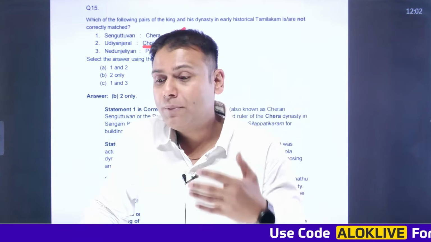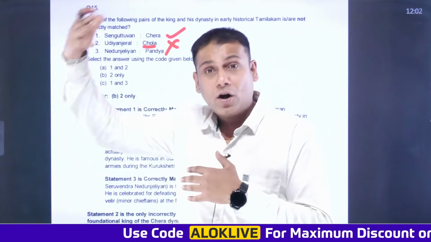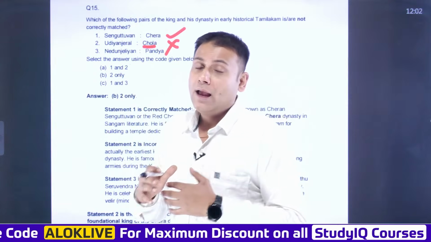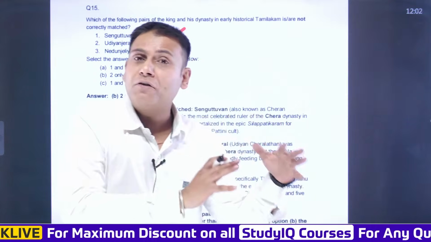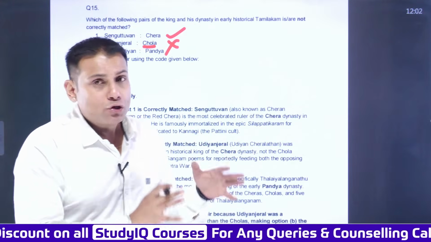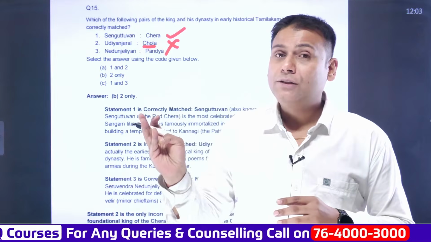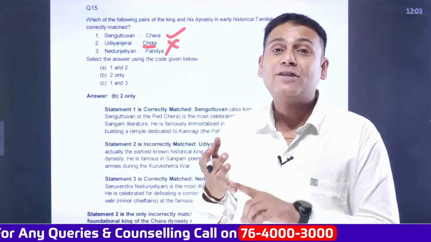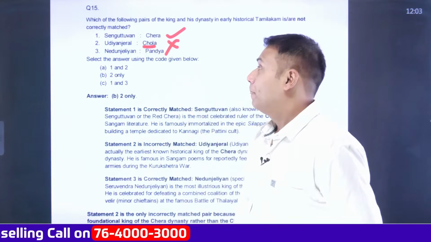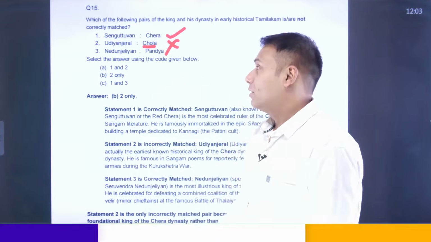Many of the historians do believe that Sengotuvan had led an expedition to North India. He had crossed the river Ganges, and from there he had brought the stones. And with the help of these stones, he laid the foundation of a temple dedicated to goddess Kannaki. Okay, so precisely speaking, this was the role of Sengotuvan. Apart from this, for the very first time, an embassy to China was sent from South India during the time of Sengotuvan. Nedunchezhiyan and Nedunchezhiyan are the two important rulers associated with the Pandyan dynasty.